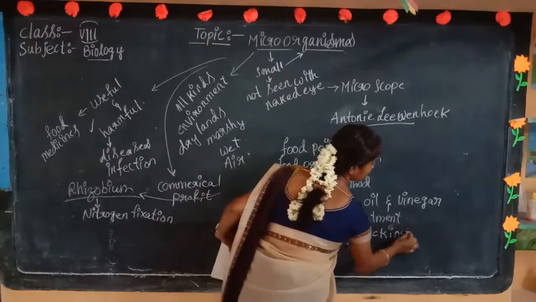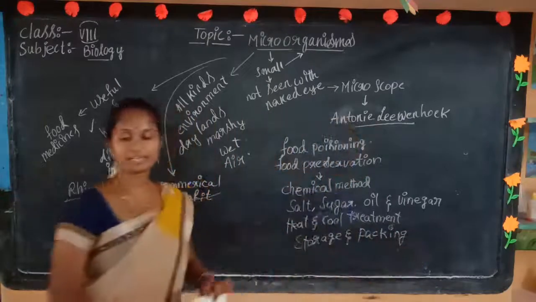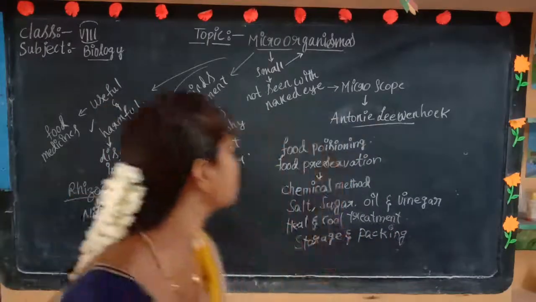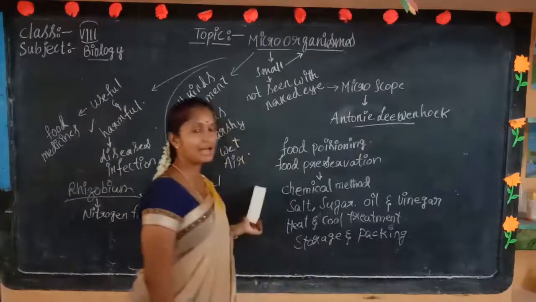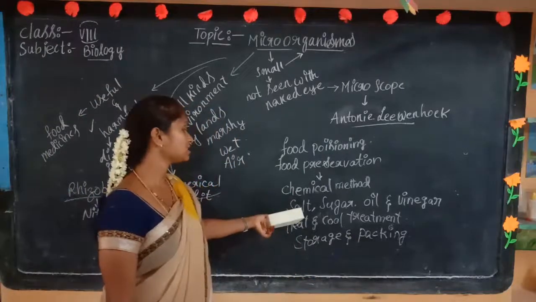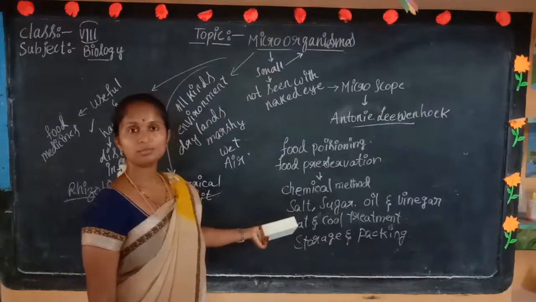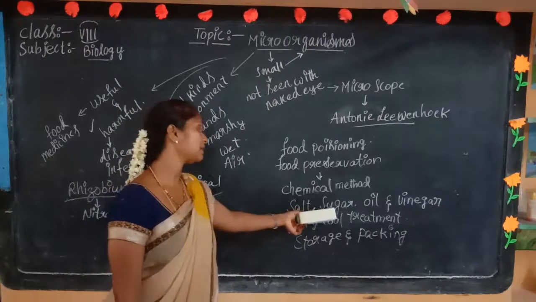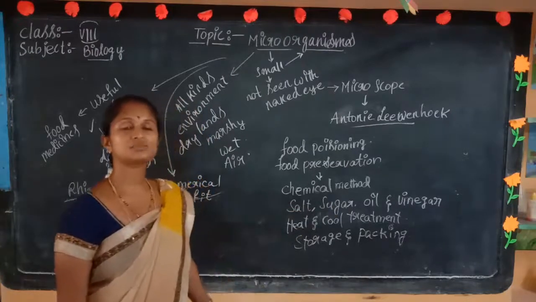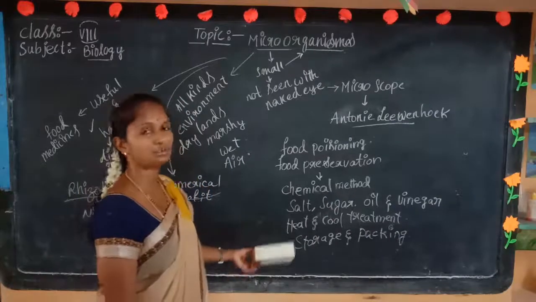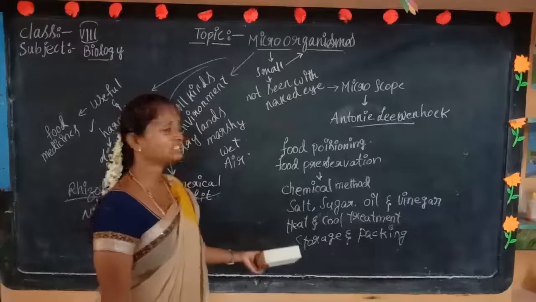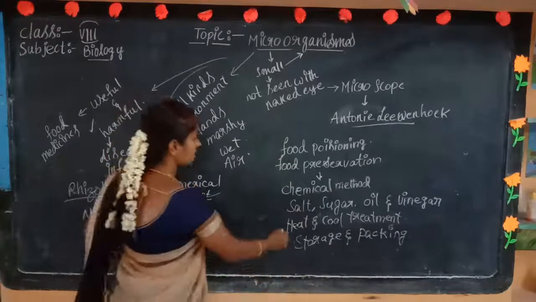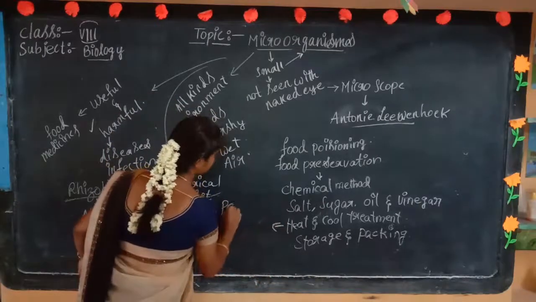Using the chemical method we can preserve pickles, jam and sugars. By adding salt we can preserve vegetables and non-veg items, and by adding sugar we can preserve sweets for more days, avoiding moisture. Oil and vinegar serve the same purpose. And for heat and cold treatment we can see the pasteurization process.